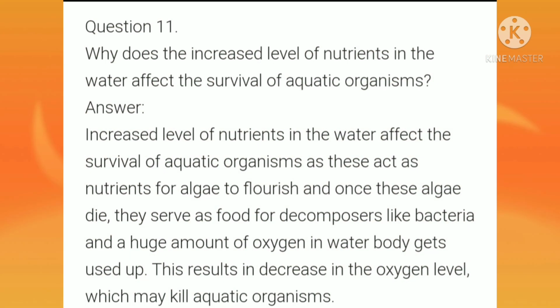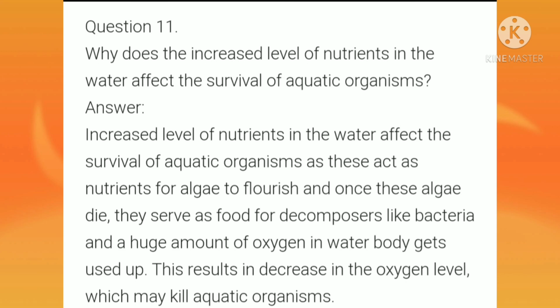Question number 11. Why does the increased level of nutrients in the water affect the survival of aquatic organisms? Answer. Increased level of nutrients in the water affects the survival of aquatic organisms as these act as nutrients to flourish the algae.